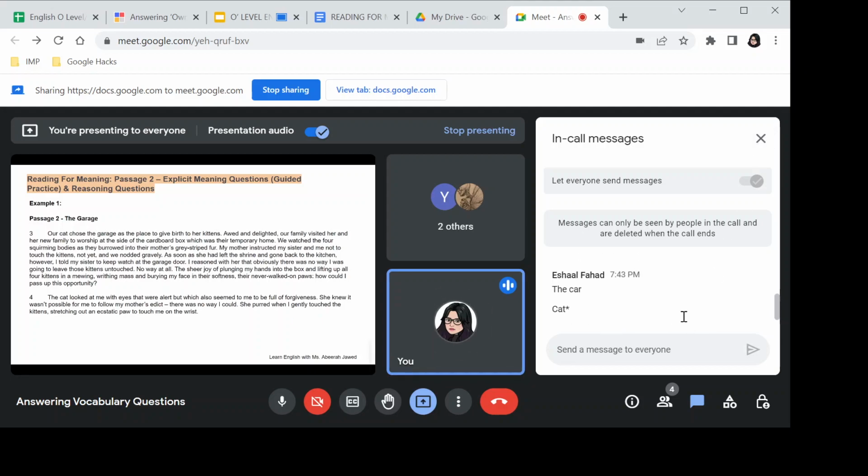Exactly. She allowed her to pick up the kittens. She accepted her request to pick up the kittens. But the word request would be too literal, and the girl didn't really make a request. She had already picked up the kittens, so it would change the meaning altogether. So avoid using the word request here. Since the cat was the authority, she allowed her. So allowing is the simplest meaning.